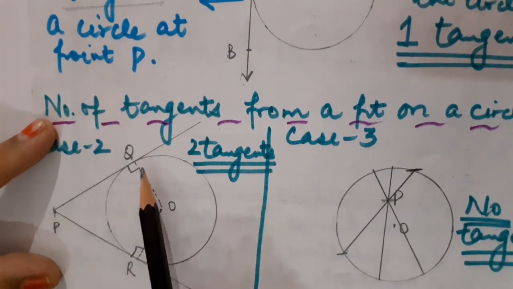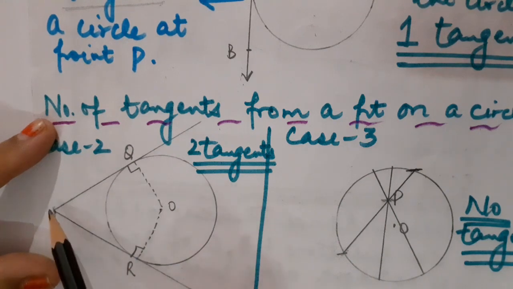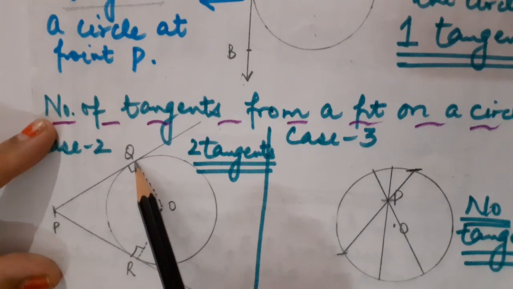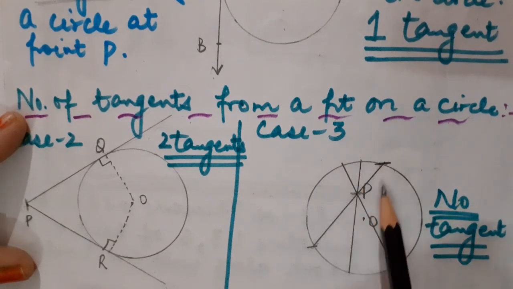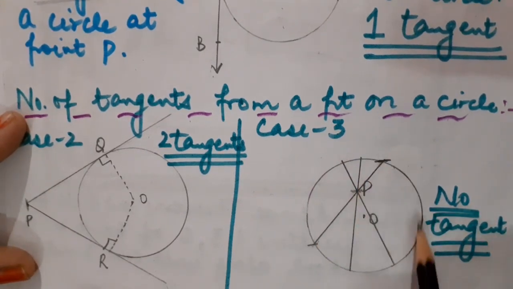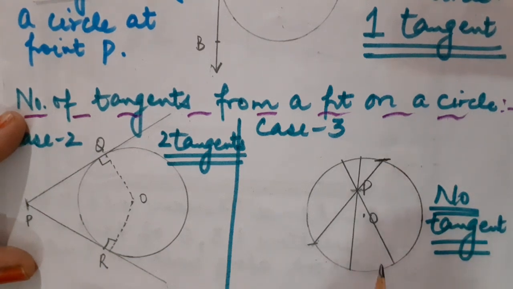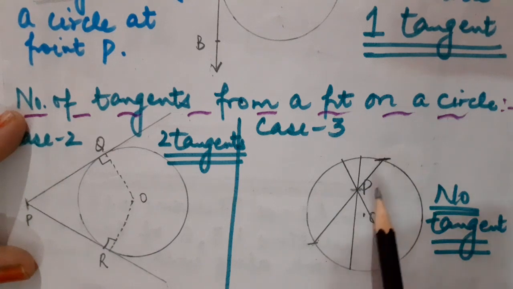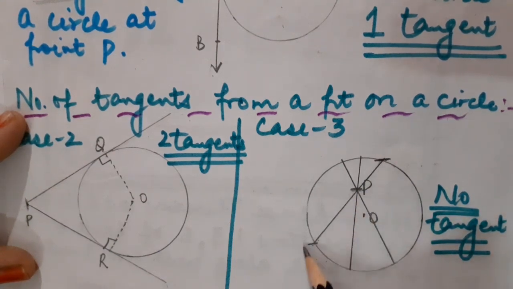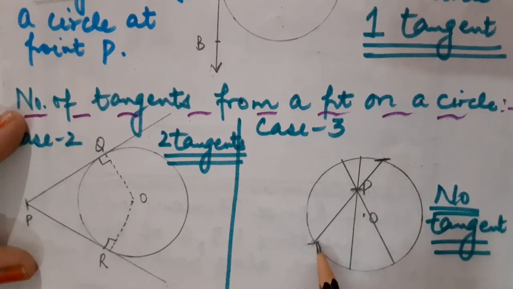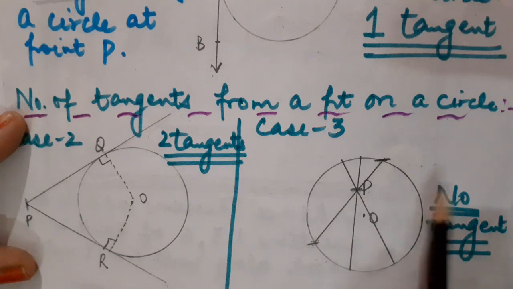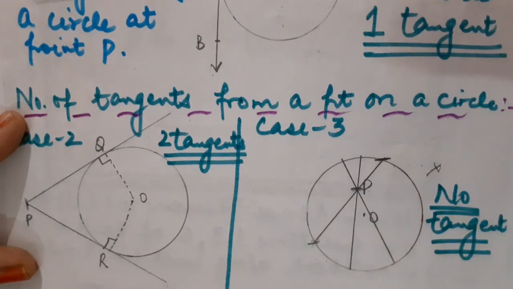And if somebody asks you what is the length of the tangent, then you have to start measuring the length from the outside point up to the point of contact. Do not go beyond it. Fine, children? If point P lies inside the circle, then definitely no tangent will be drawn, because tangent is that line which touches the circle exactly at one point. Here you can see, children, if I pass a line from point P, it is going to touch the circle at 2 points, not exactly at one point. So in this case, no tangent will be drawn.